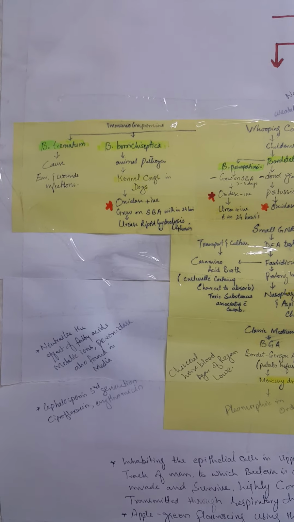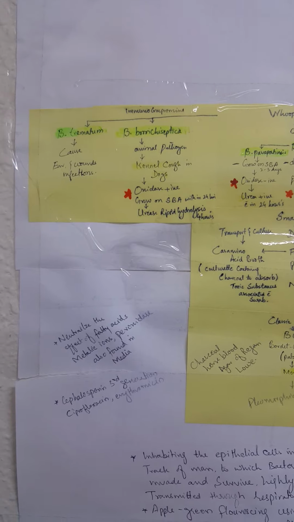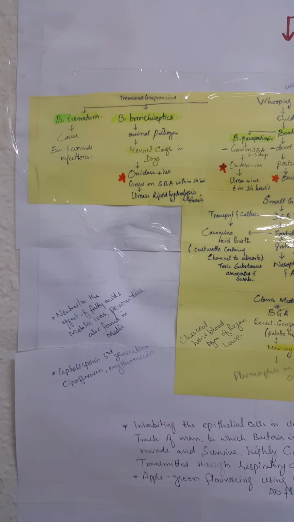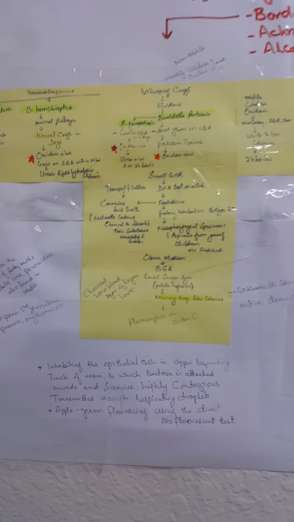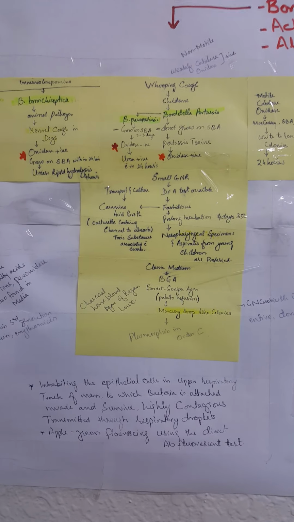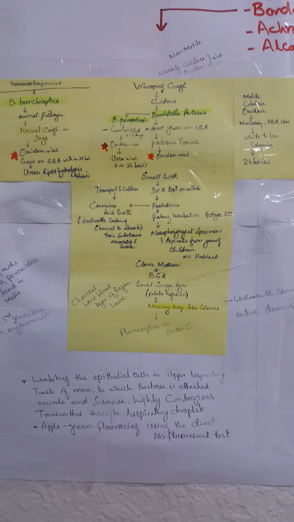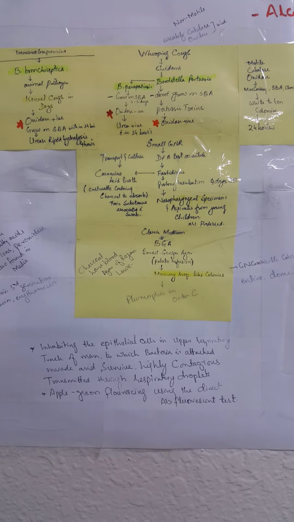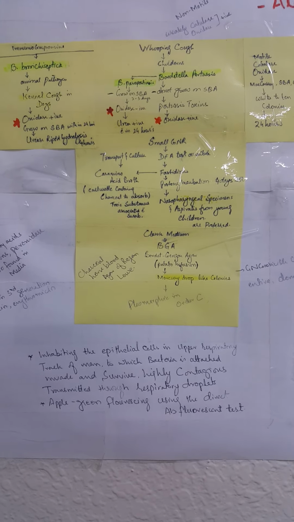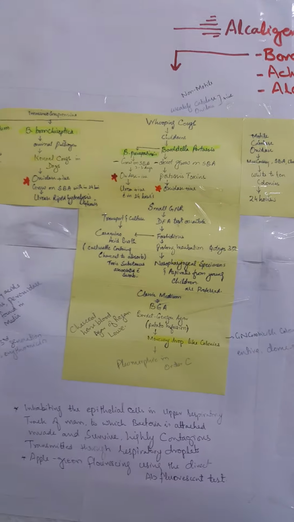And another species is Bordetella trematum, causing ear and wound infection. The third generation cephalosporin, ciprofloxacin and erythromycin are the drugs of choice for this organism. It infects the epithelial cells in the upper respiratory tract of man, to which the bacteria attach, invade and survive. It is highly contagious, transmitted through respiratory droplets. Apple green fluorescing is seen using the direct antibody fluorescent test, which is a rapid test for the detection of a Bordetella pertussis infection.